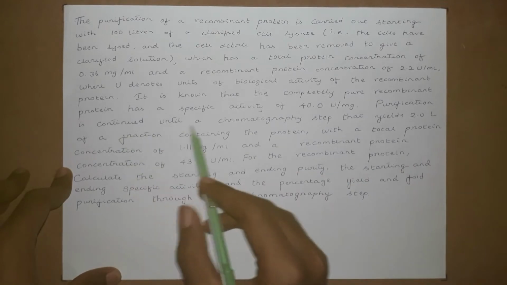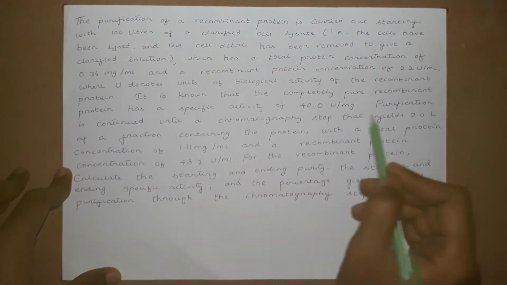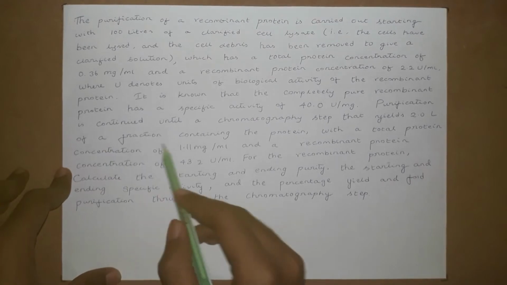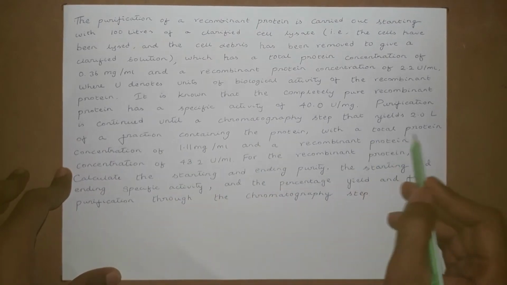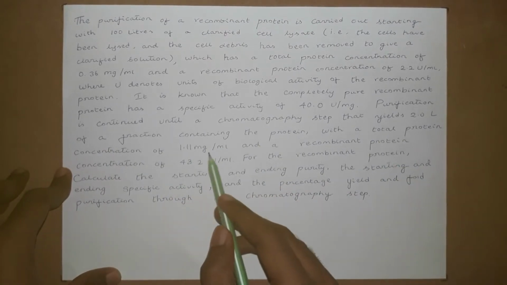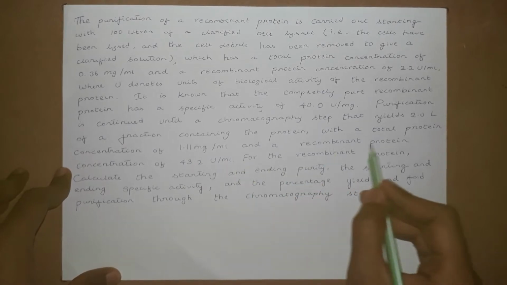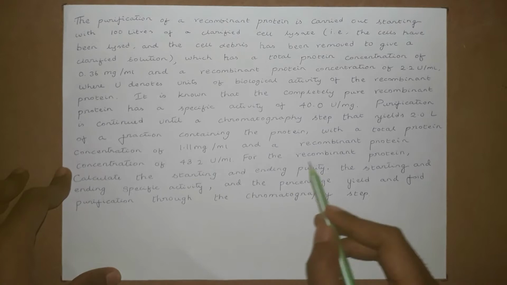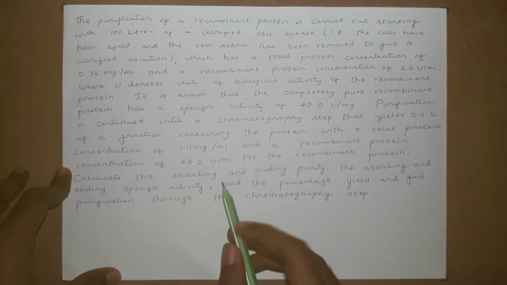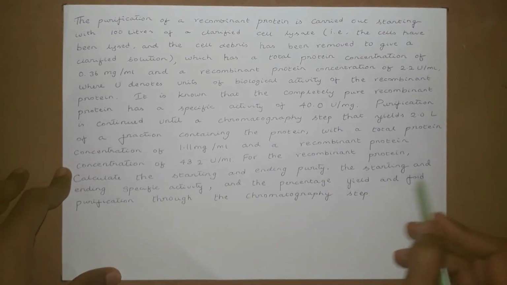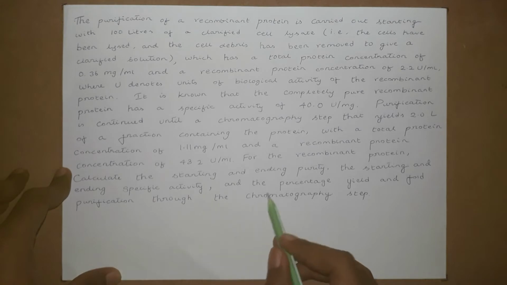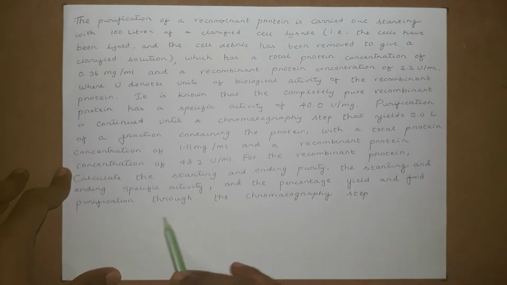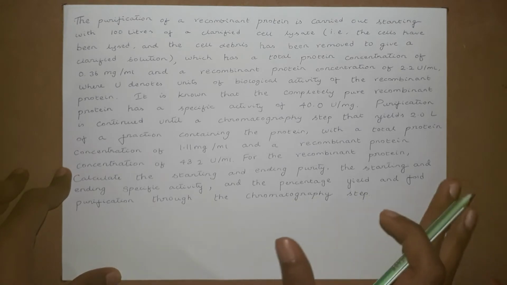Purification is continued until a chromatography step that yields 2 liters of a fraction containing the protein with a total protein concentration of 1.11 mg per ml and a recombinant protein concentration of 43.2 U per ml. For the recombinant protein, calculate the starting and end purity, the starting and end specific activity, and the percentage yield and fold purification through the chromatography step.